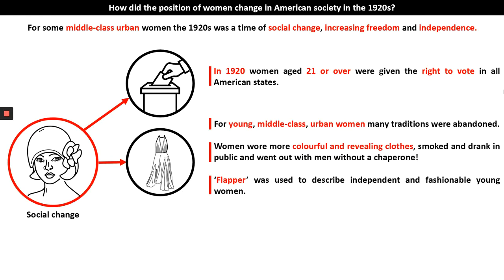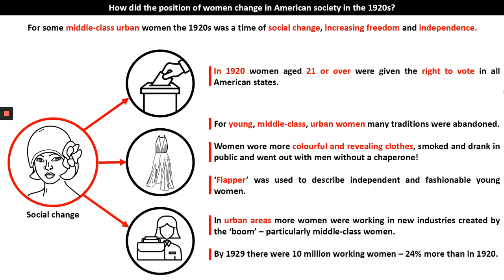For young, middle-class urban women, many of these old traditions were abandoned. Women were able to wear more colourful and revealing clothing. They smoked and drank in public, and they went out with men without a chaperone. And the term flapper was used to describe independent and fashionable young women.